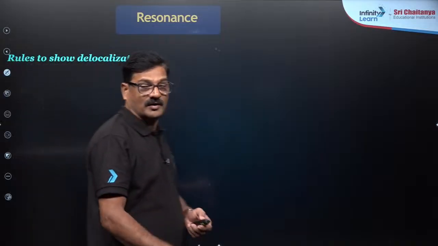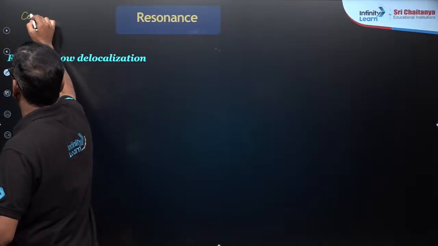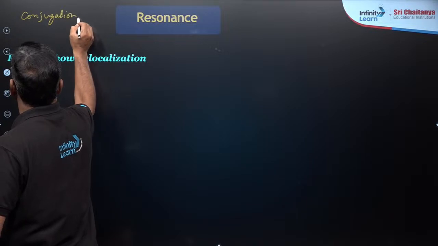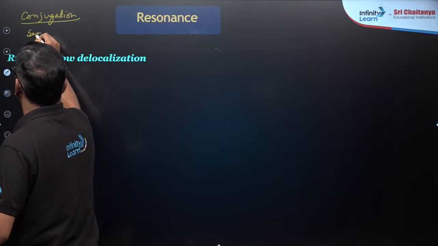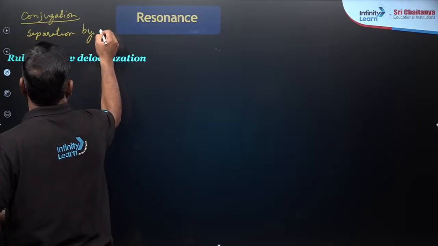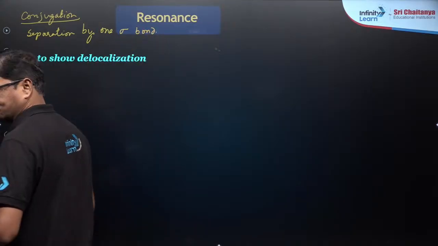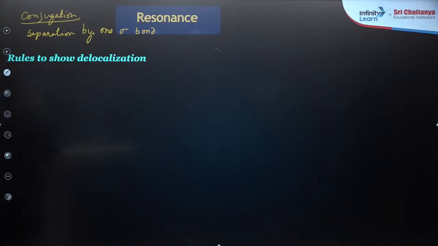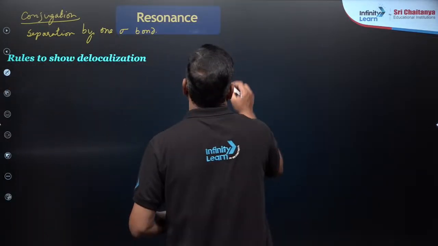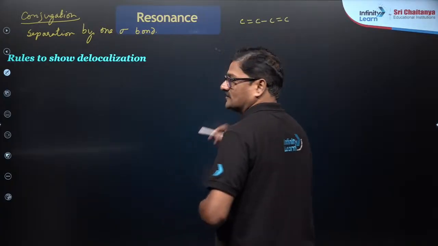Separation by one sigma bond. I mean to say, the conjugation rule. That is separation by one sigma bond. If a pi bond and a pi bond are separated by one sigma bond, I mean to say there is a resonance.